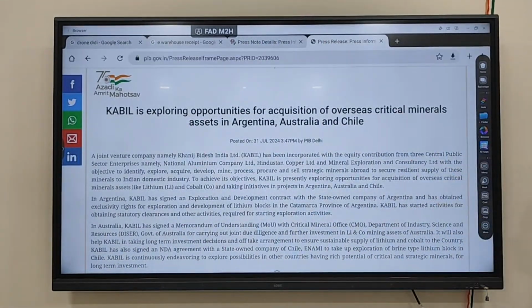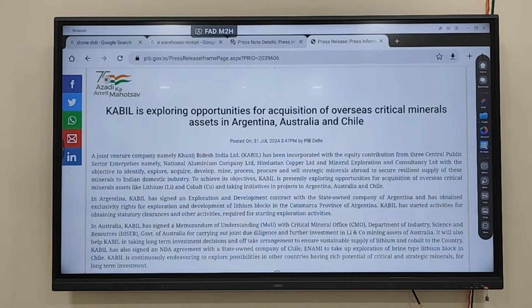Critical minerals. What are critical minerals? We discussed those minerals which are very important for development of the country. Thirty critical minerals have been identified. You know that Australia is very rich in minerals. Argentina and Chile are also rich in minerals. So that's why the KABIL initiative is trying to explore the critical minerals in these countries, so that India can become self-reliant in which type of mineral?